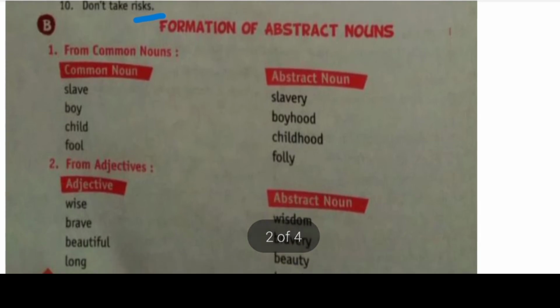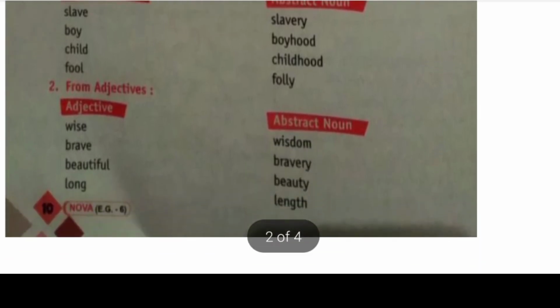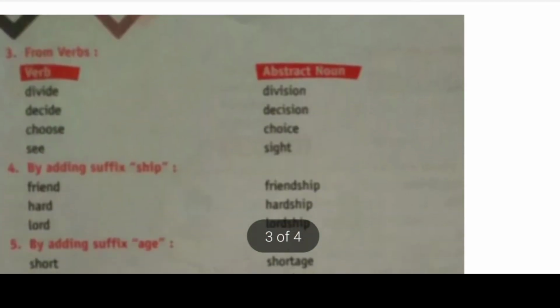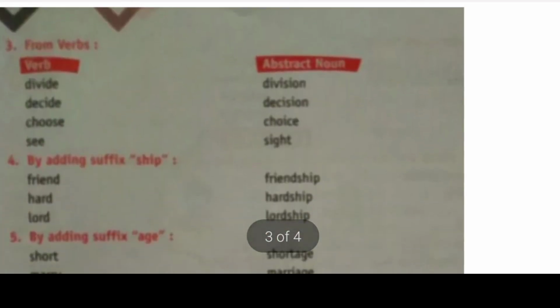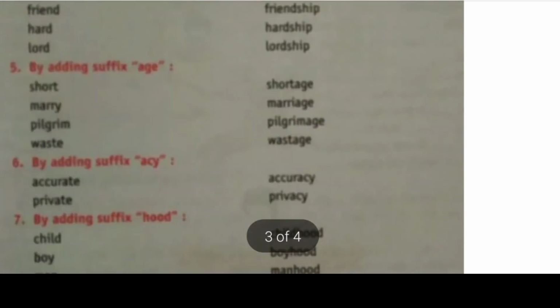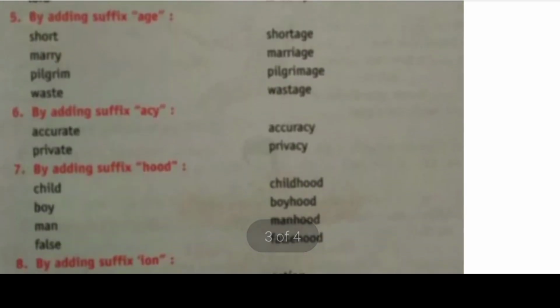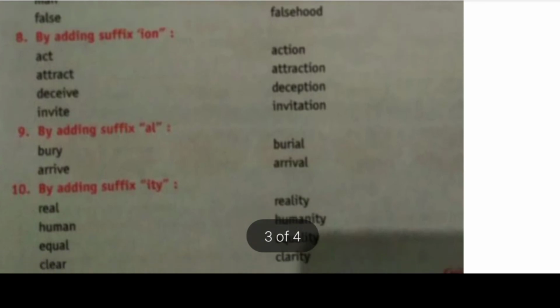I have shared the screen. You may take screenshot of this. This picture is a little blurred. I got this as it is.